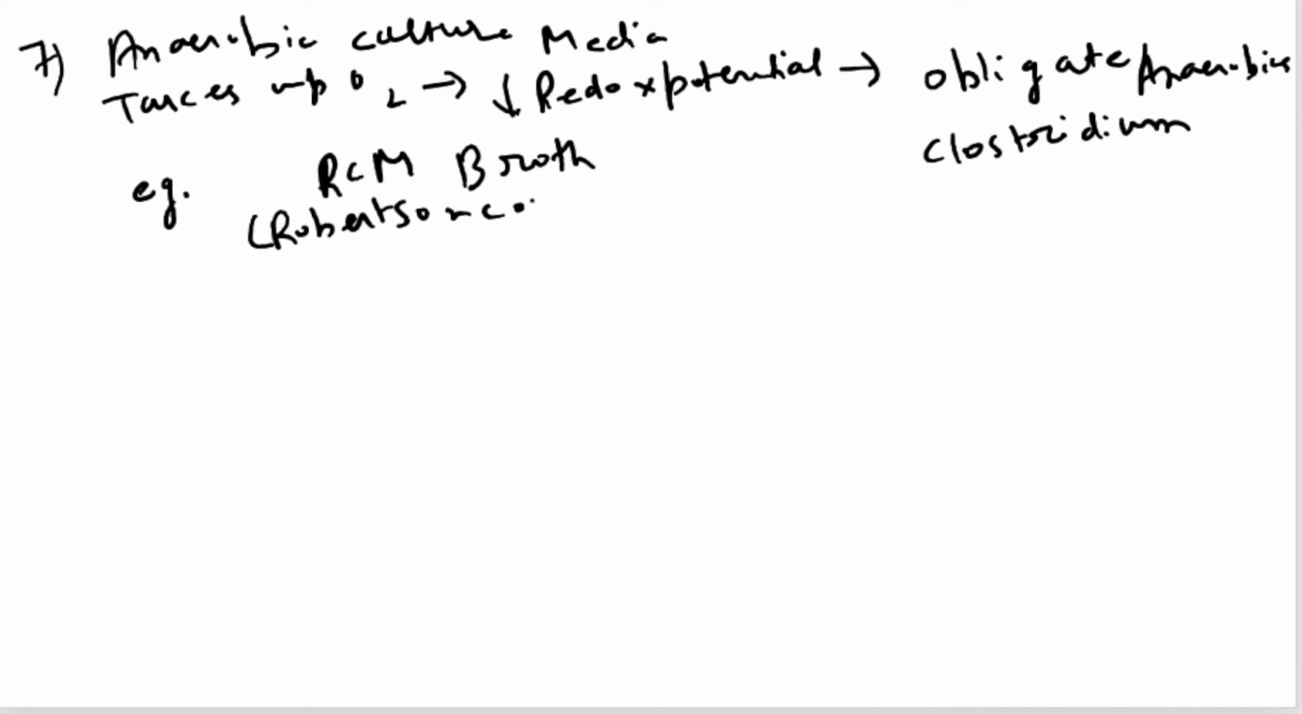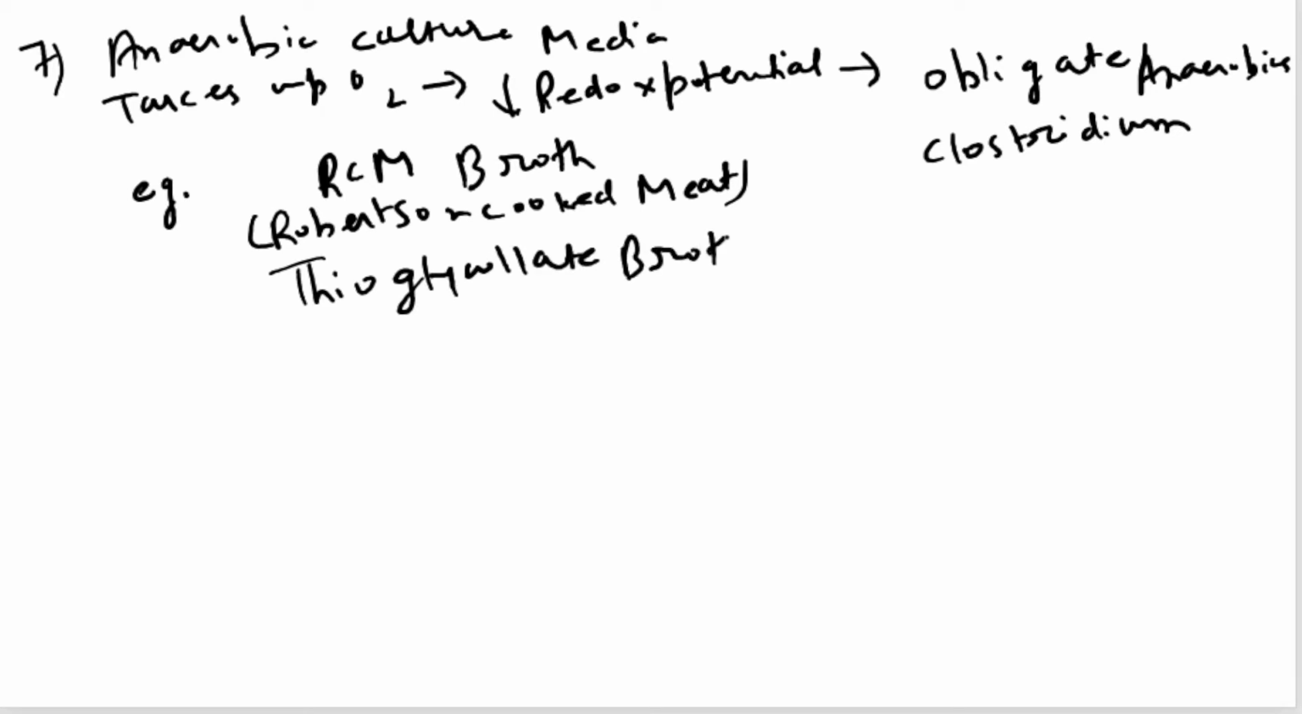Robertson's cooked meat, so it contains meat. Yes, Robertson's cooked meat media or broth. Thioglycolate broth, right, we studied thioglycolate. Thioglycolate broth is also a transport media for obligate anaerobes. It is not only an anaerobic culture media but also a transport media, right? So we have covered basically all the culture medias.